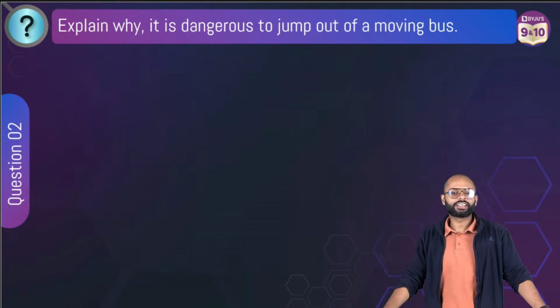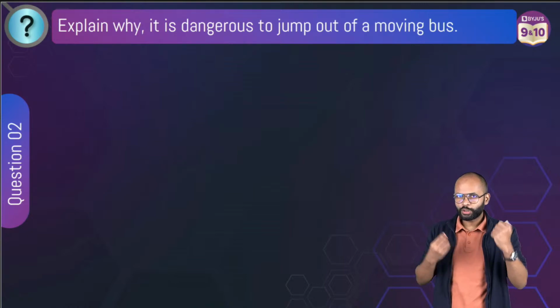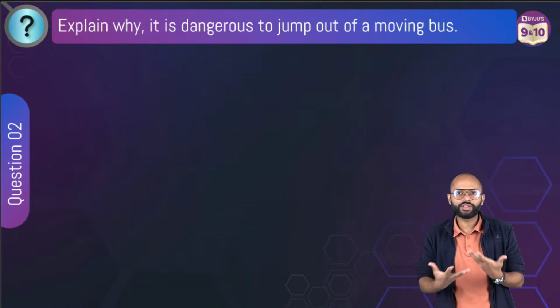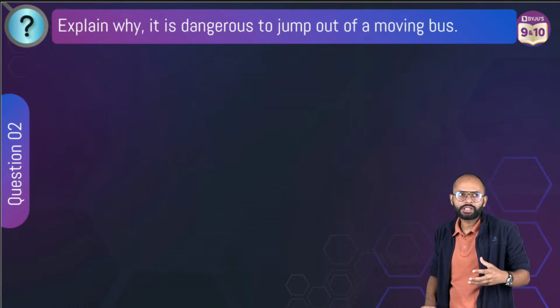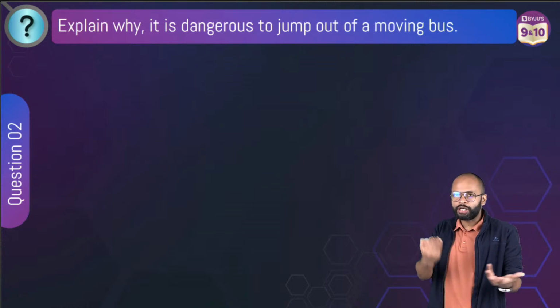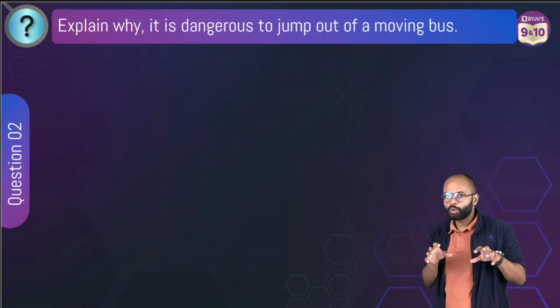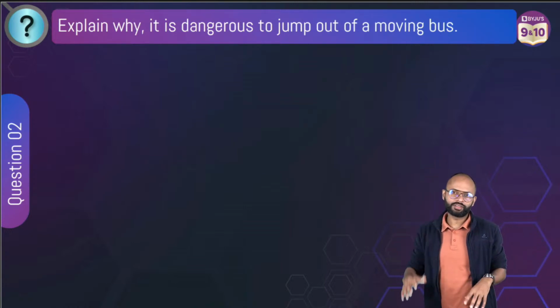You will get hurt. Yes. See, the bus is moving. You are on the bus, so your body is also moving. Because you are on the moving bus, your body has what type of inertia? Inertia of motion. Your body wants to be in motion. But when you jump out of a moving bus, you think that you will stop, but your body wants to keep moving. So what will happen?